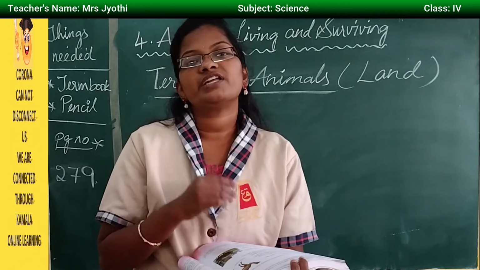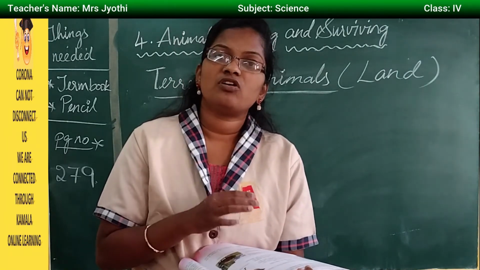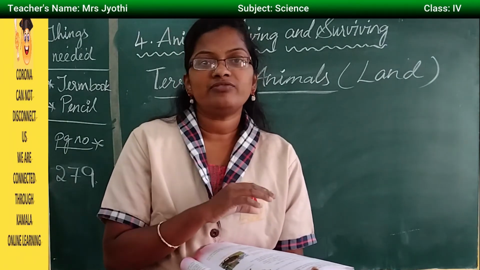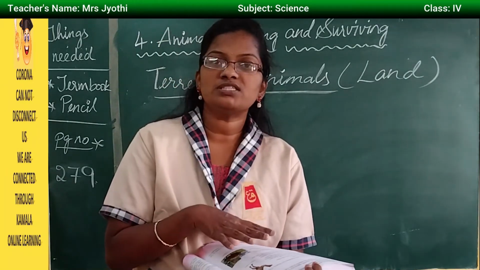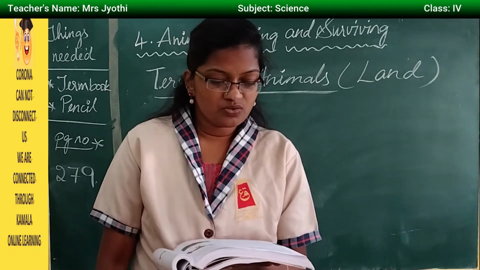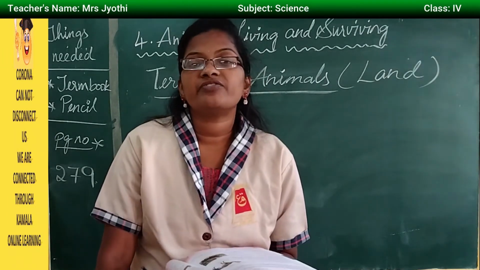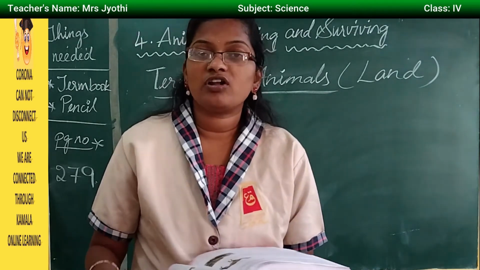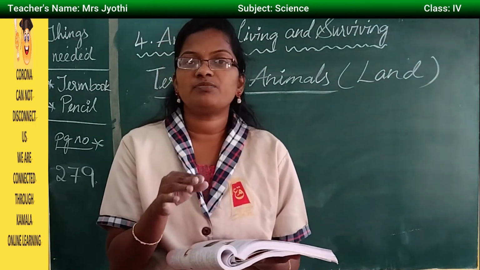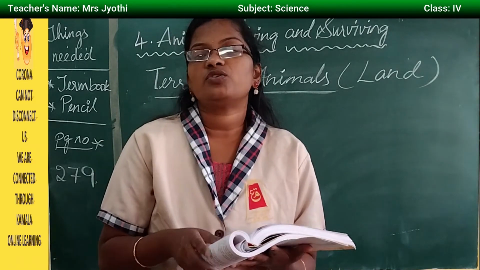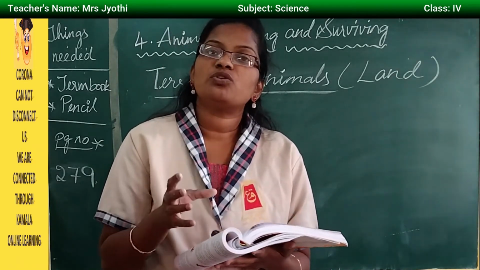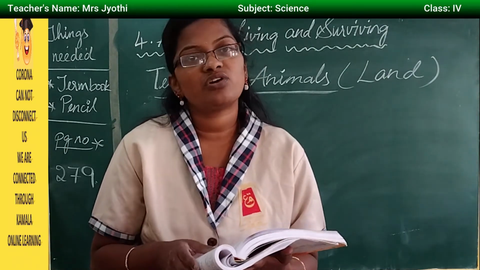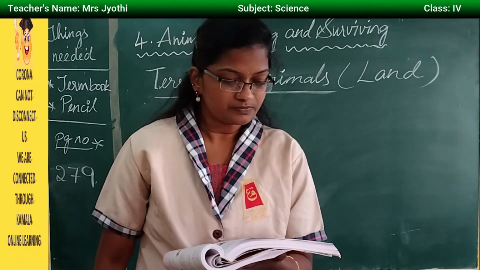A camel has very long legs. Because of those long legs, it can easily walk. Most of the people, to travel from one place to another place, use this camel only. So only the camel can survive in the desert. So what are the adaptations of this camel? Already we have discussed in the introduction part. It has a hump. This hump stores the extra fat which is used later whenever there is no availability of food.